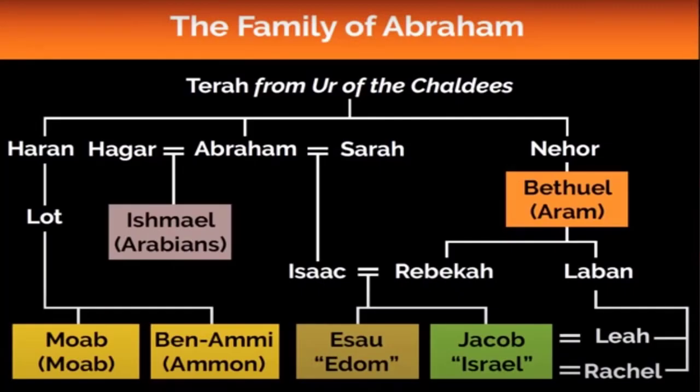Here's a little bit more detail on that family tree of Abraham. From Abraham, Isaac, Rebekah. What's interesting, he did have a lineage through Hagar, his handmaiden, which became most of the Arab people, and through another part, which was part of the tribe of Aram. So that's another lineage. But most of them come down to Jacob. Esau sold his birthright to Jacob, and so Jacob becomes the lineage from that point.